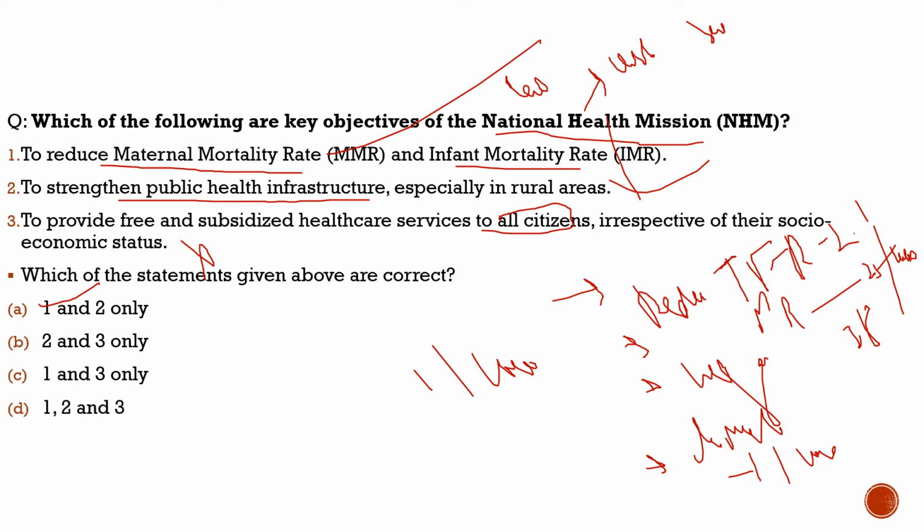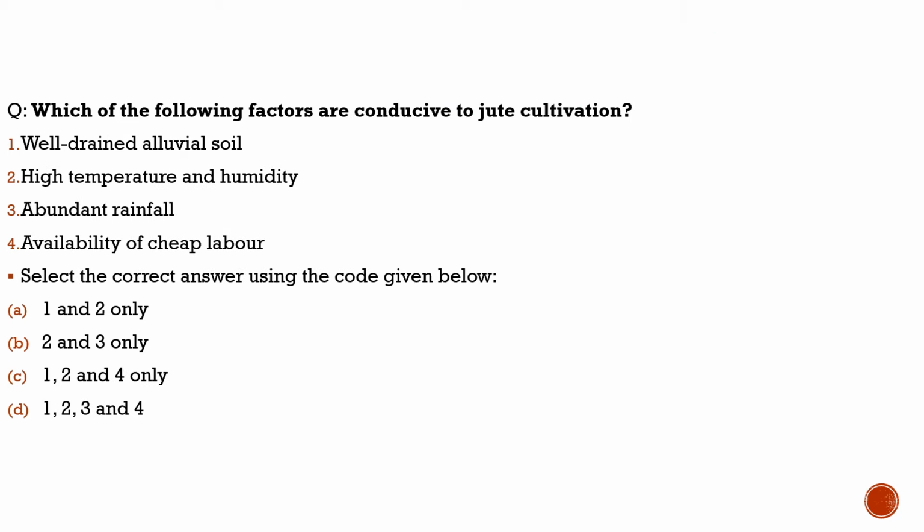let's move to the last question of today's discussion from current affairs. Then we will shift our approach to the static part. Here the question is from a news article in the newspaper, which talked about the MSP. The center has announced a hike in MSP for jute, which is 315 per quintal.